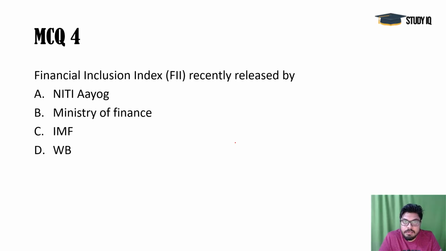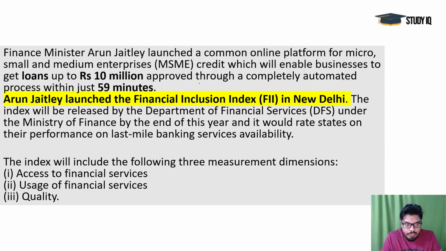Next, Financial Inclusion Index. This was recently released by the Finance Ministry, and it is regarding MSME funding. They are always crying for funds, and they are the most productive areas in our economy, but they always find it difficult to arrange funds for their simple working. They are adding bigger numbers to our GDP and are very helpful for the bigger industries, but always find difficulties in budget allocation.